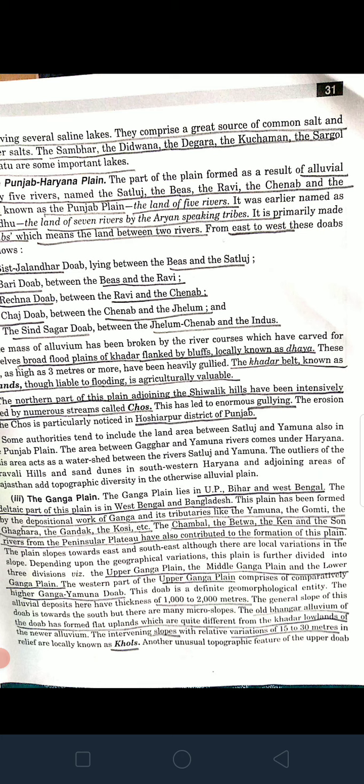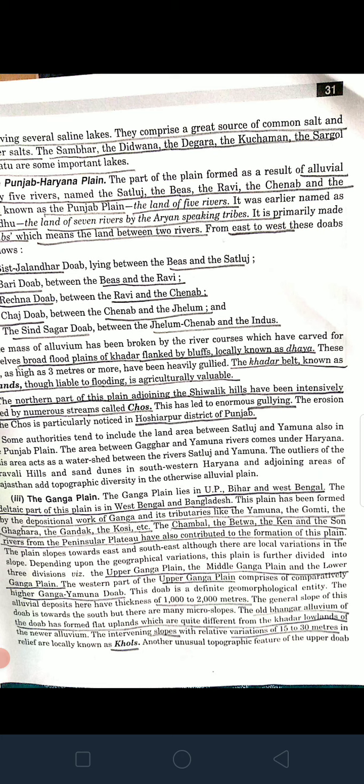Old Bhangar alluvium of the Doab has formed flat uplands which are quite different from the Khadar lowlands of the newer alluvium. Okay, so this is quite a high raised area, the higher Ganga Yamuna Doab. The intervening slopes with relative variation of 15 to 30 meters relief are locally known as khols. Okay, there are some intervening slopes in between which have a variation of height of 15 to 30 meters, and these relief features are known as the khols.